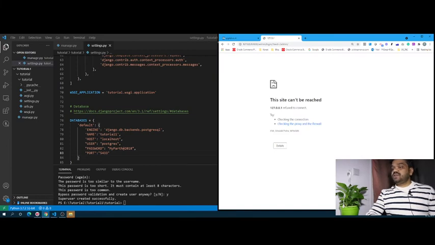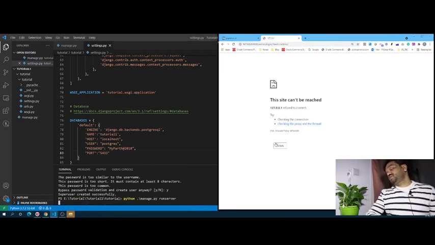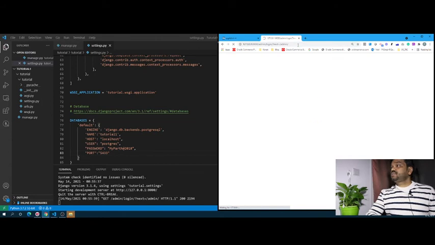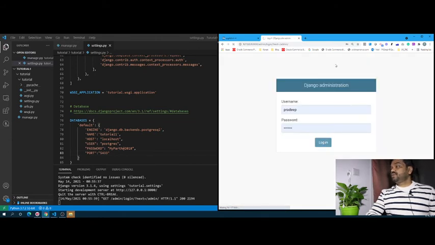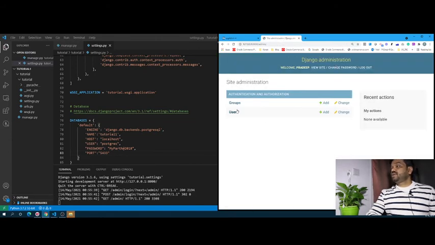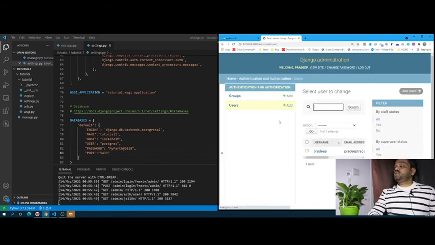The server is not running. Sorry. Run the server first. The server is running now. Log in. Look here, they have provided good features, like groups, how to manage the groups, how to create the users, and what the rules are. Everything they have provided is good.